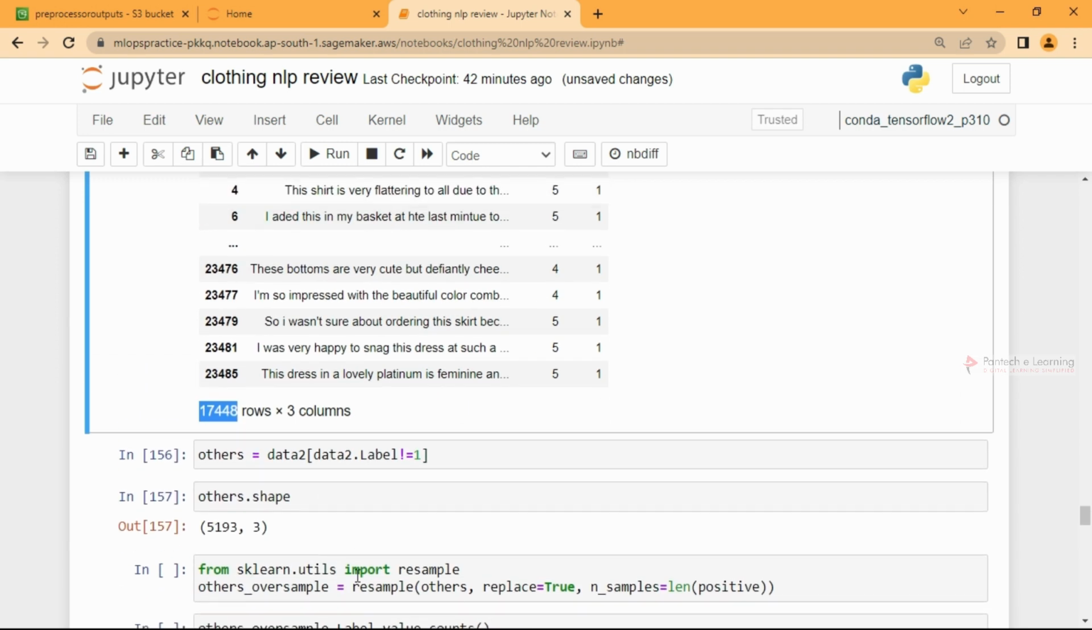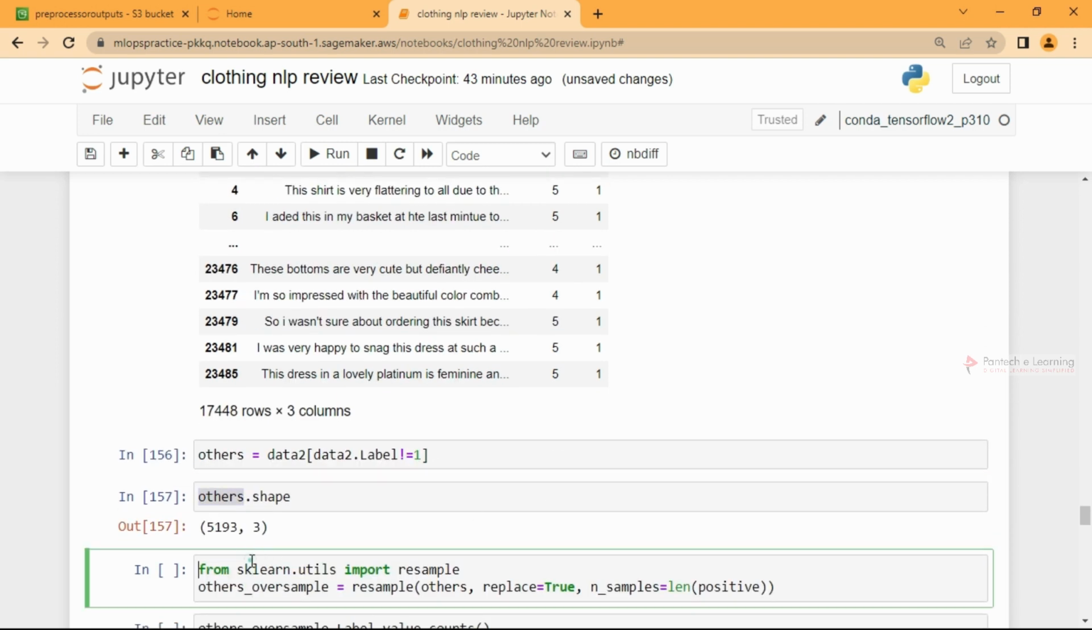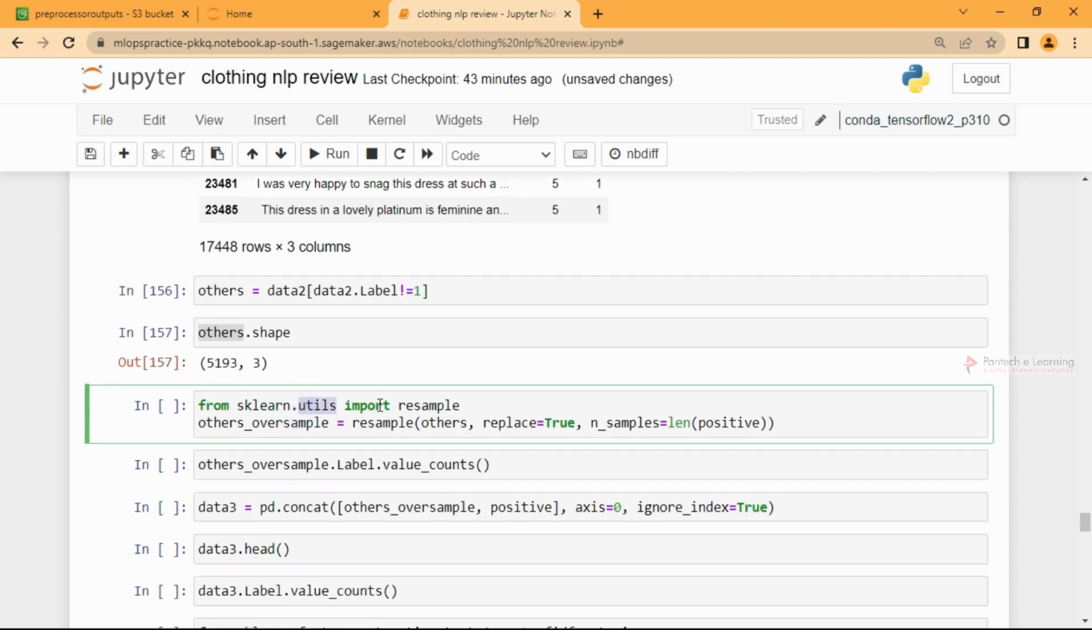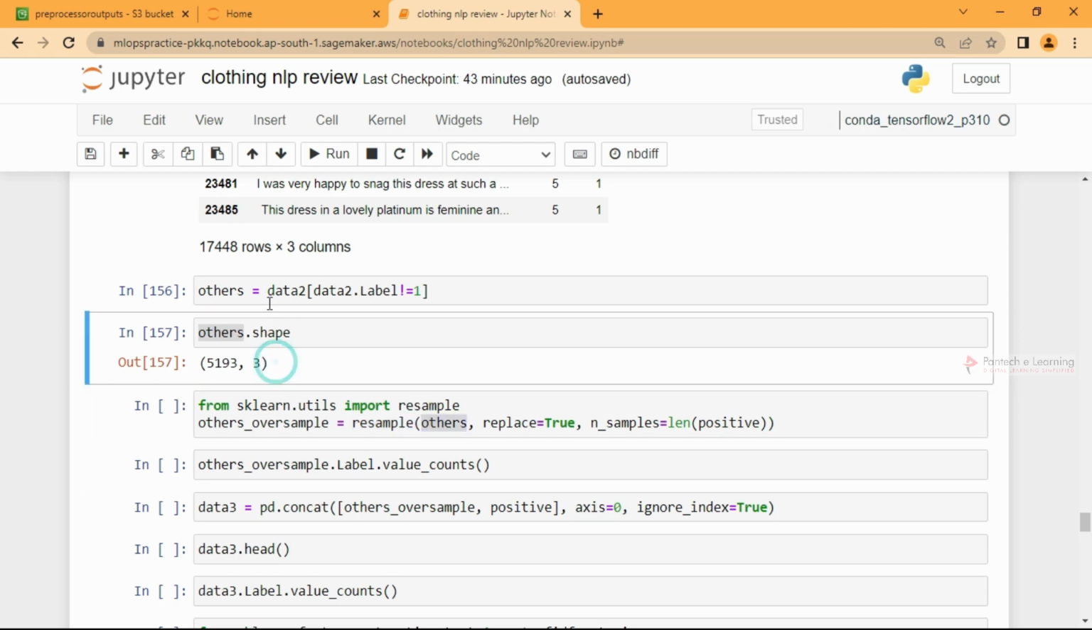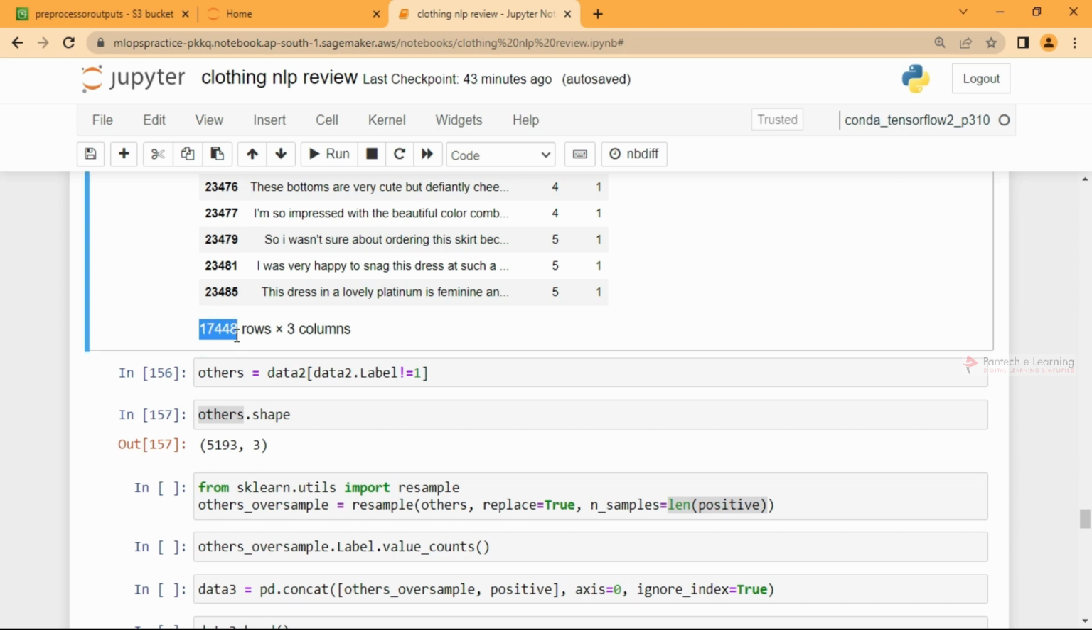But here I can resample. What it will do is increase the others, manipulating the same things in addition, so that both can be of equal length. So from sklearn.utils, you can import resample. The others oversample is resample. I'll pass the others, the minimal one, with replace equal to true, and the number of samples is how much I need, up to the positive length, which is nothing but 17,448.